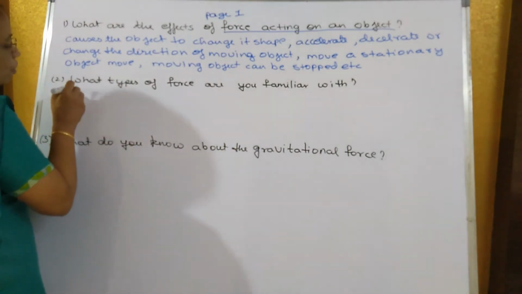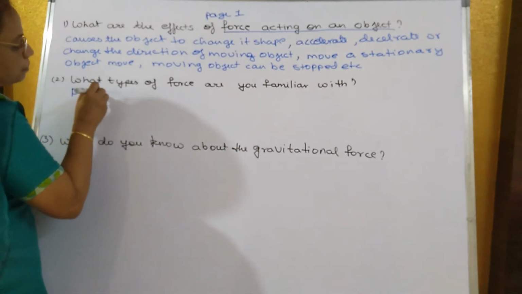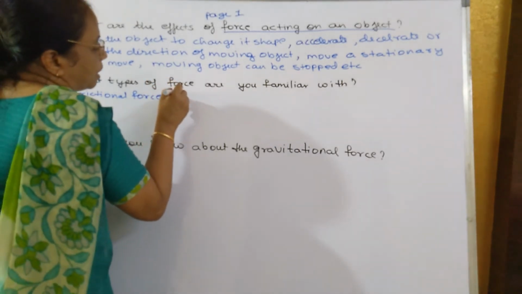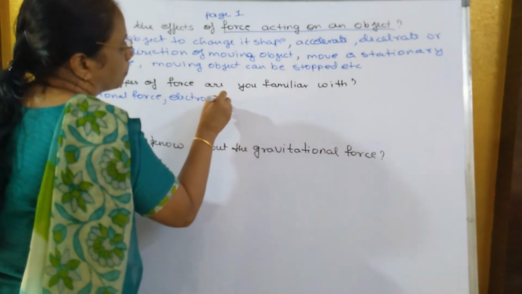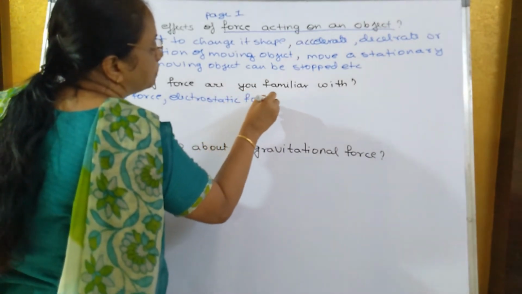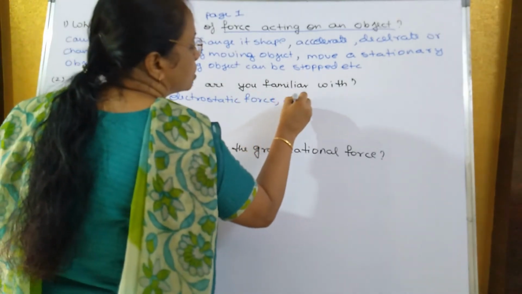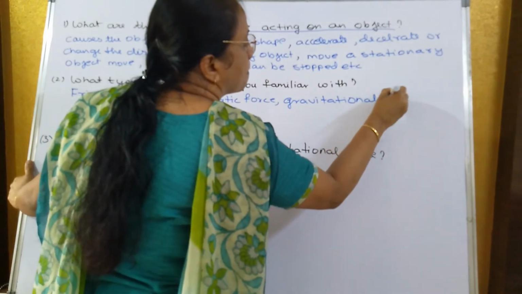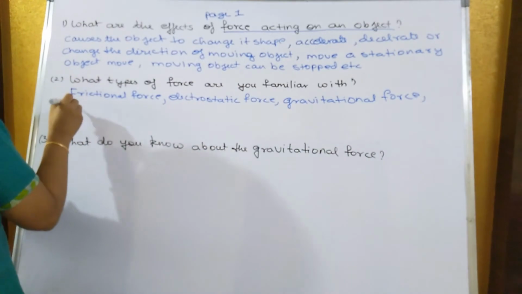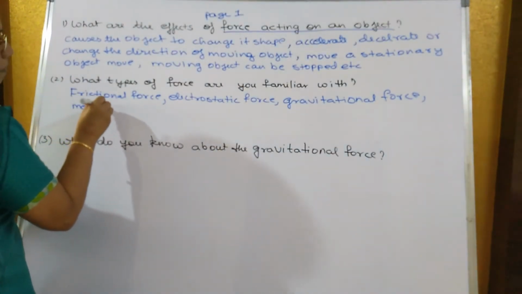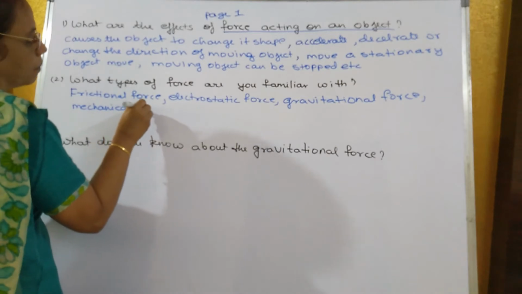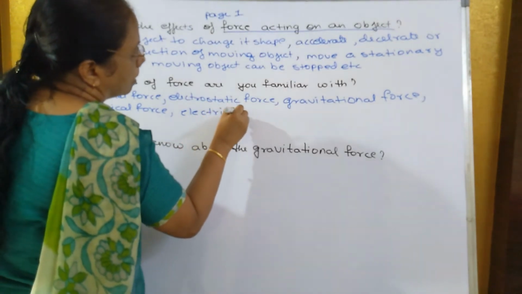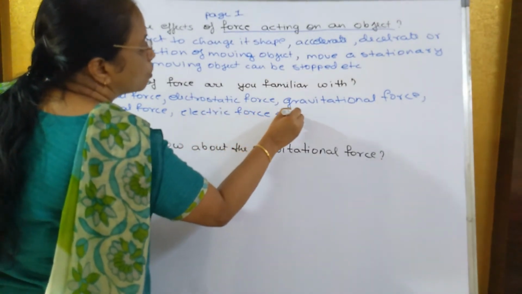The different types of force which I have studied is frictional force, electrostatic force, which I have already studied last year, gravitational force, mechanical force, electric force, etc. So these are the different forces which I have already studied.